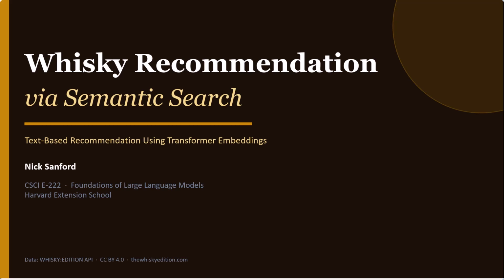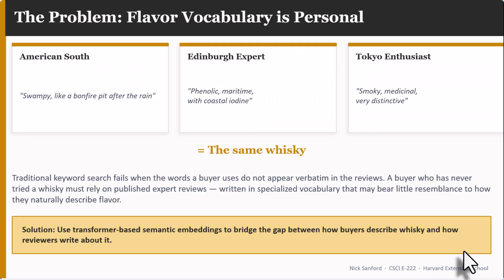The question is, can a large language model bridge that vocabulary gap? Can we build a system that understands that swampy bonfire and heavily peated with maritime character are actually describing the same thing? That's what this project explores.